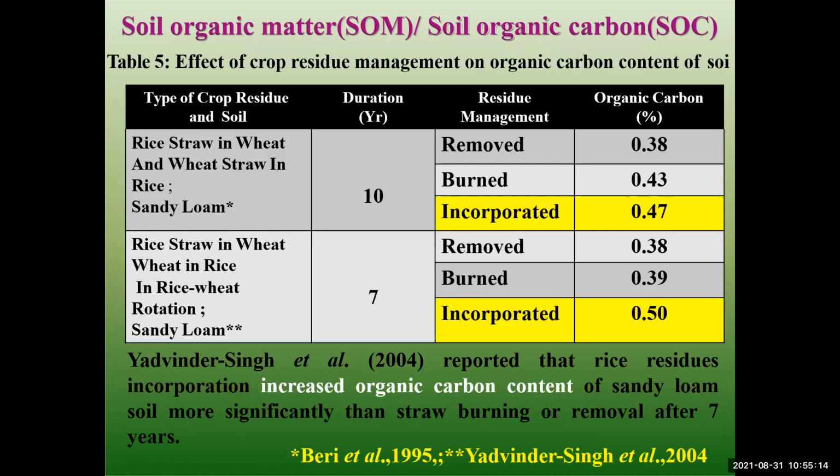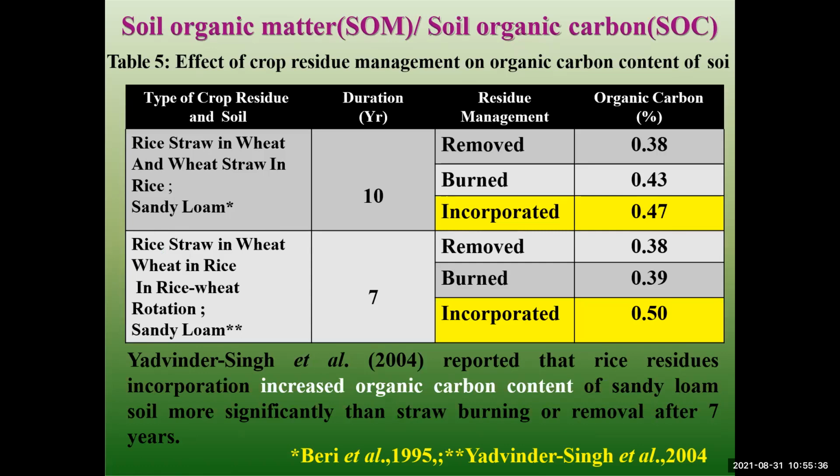Soil organic matter and soil organic carbon. Okay, soil organic carbon depends on types of residue, duration in years, and residue management, how to manage the residue and how to manage the organic carbon. This is rice straw in wheat and wheat straw in rice. This is sandy loam. Okay, there are 10 years after given.